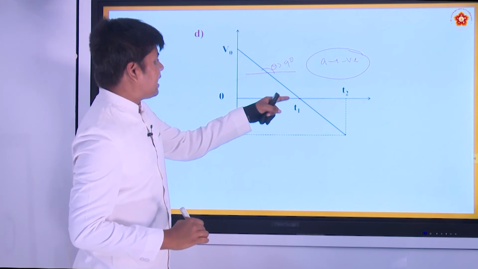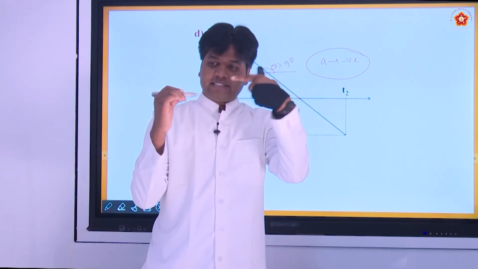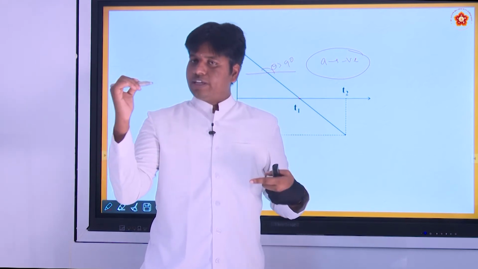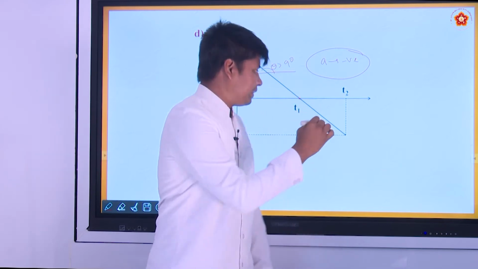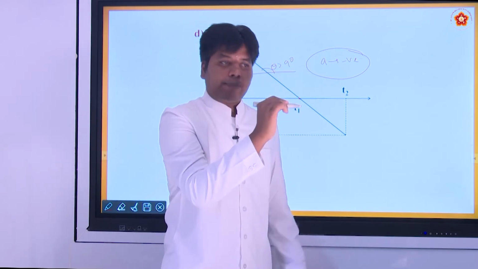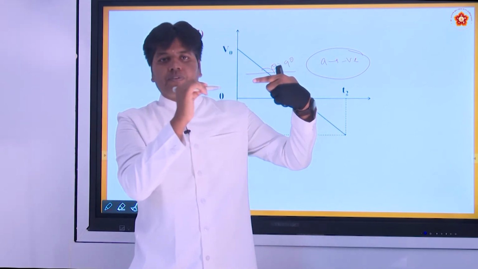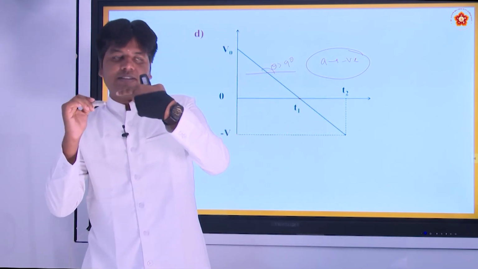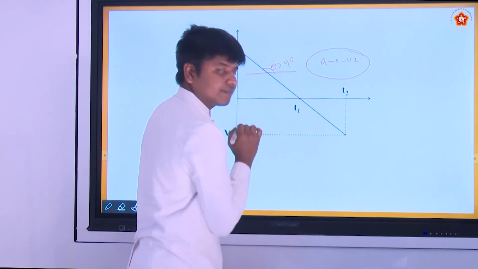At that point it has zero velocity, because the acceleration is in this direction. So it is moving in the positive direction, and acceleration made it stop at one point, that is t. After that, because the acceleration is still in this direction, it starts moving in the opposite direction along with the acceleration. Okay. Then what happens?